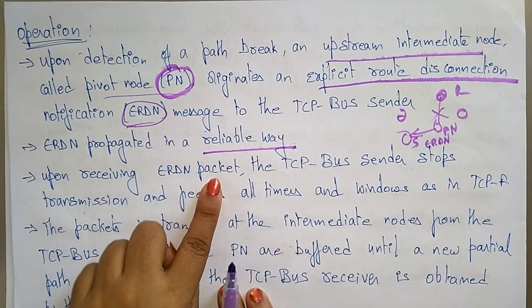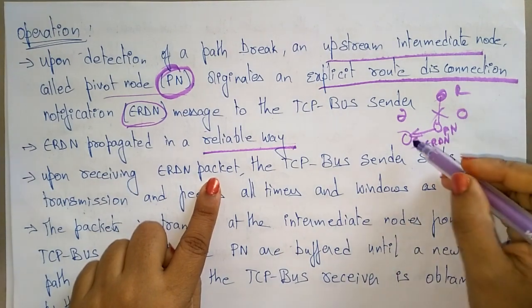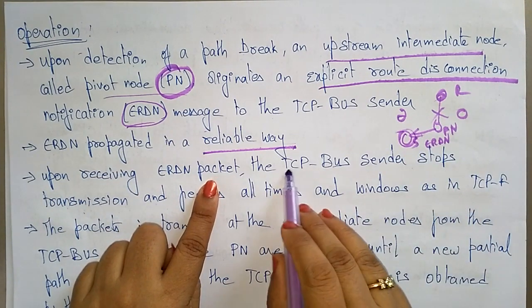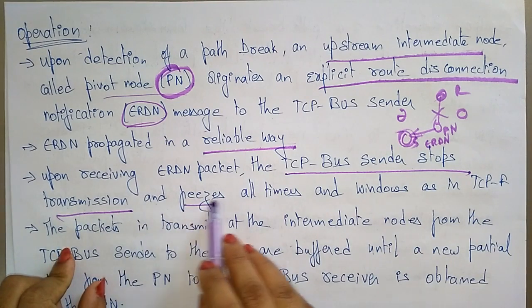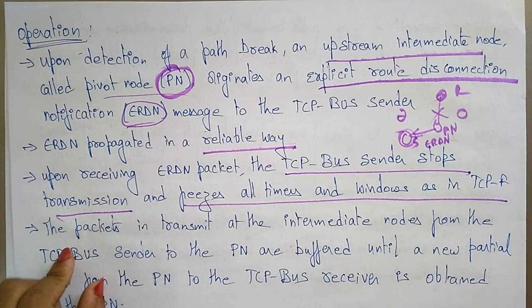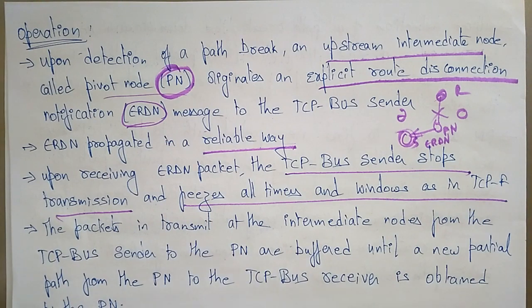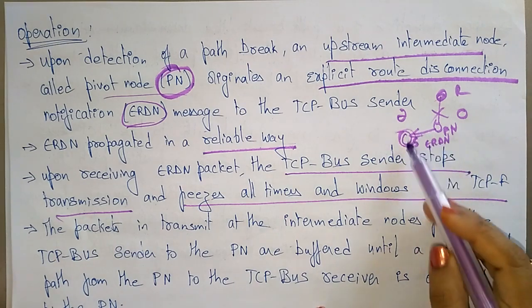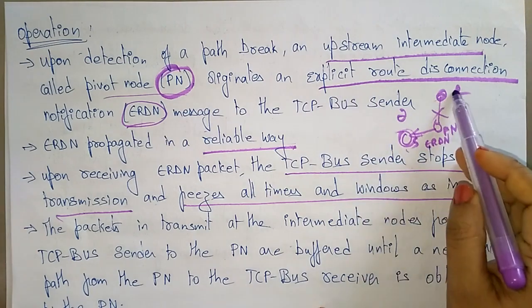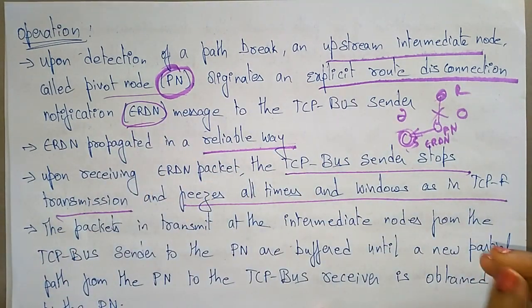Upon receiving the ERDN packet, what will the sender do? Whenever the sender receives the ERDN packet, the TCP-BuS sender stops transmission and freezes all timers and windows, as in the case of the feedback approach. Just like in TCP-F, whenever the route break notification is received by the sender, it stops all the operations and enters the freeze state. In the same way, whenever this TCP-BuS sender receives the ERDN packet, the explicit route disconnection notification, it stops transmission and freezes.